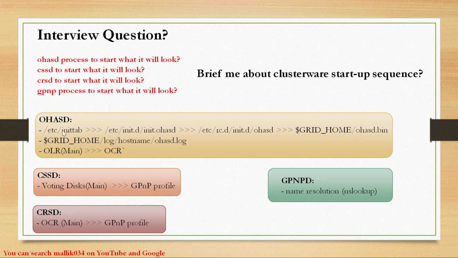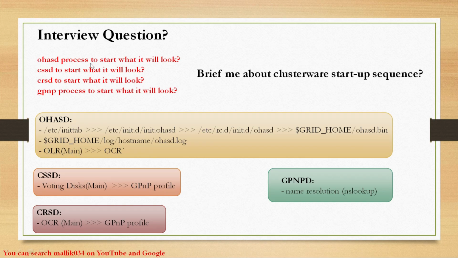And where do you find the log for this one? You will find it under grid home, log, hostname, and ohasd.log. This is the log location, and OHASD will start only if it finds the init script defined properly and it is able to locate my OLR.